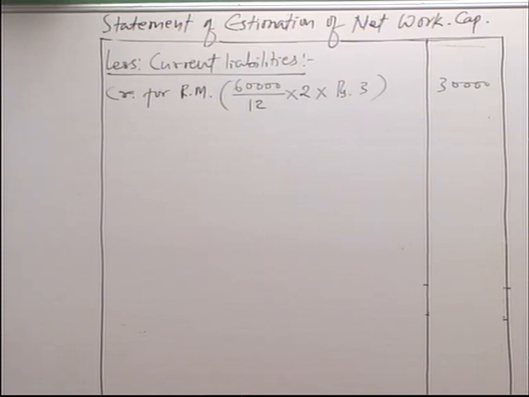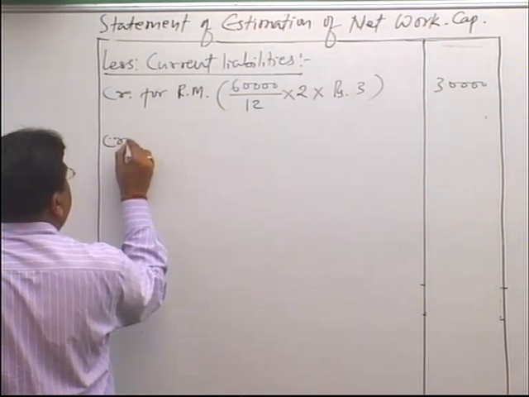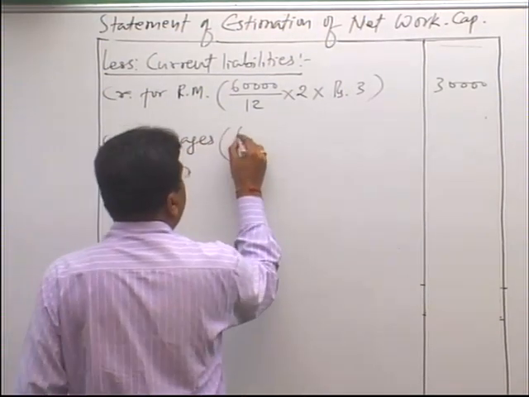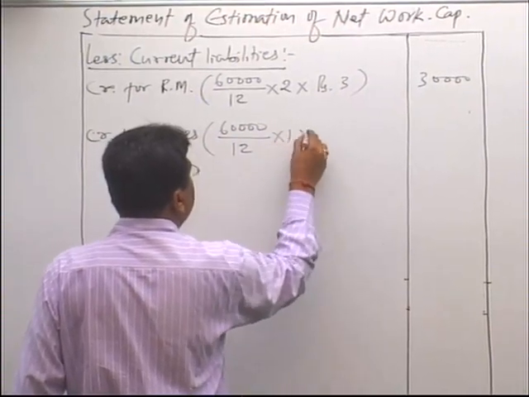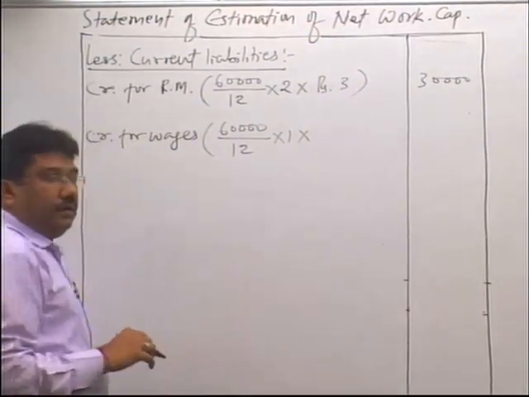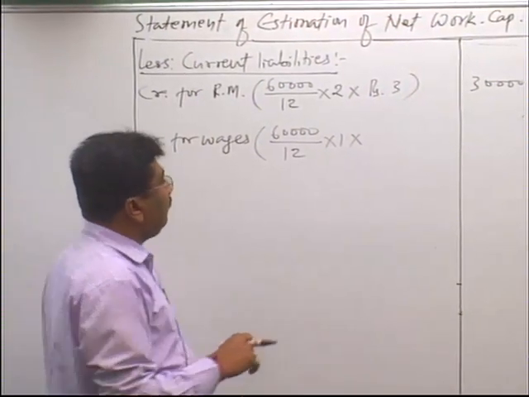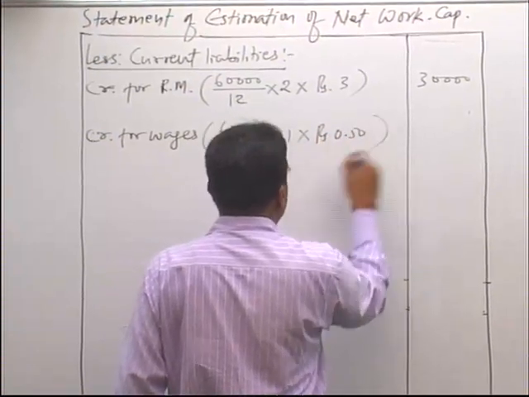The second one is creditors for wages, and here the time is 1 month. So 60,000 divided by 12 into 1 unit requires wages of 50 paise, so multiplied by rupees 0.50.